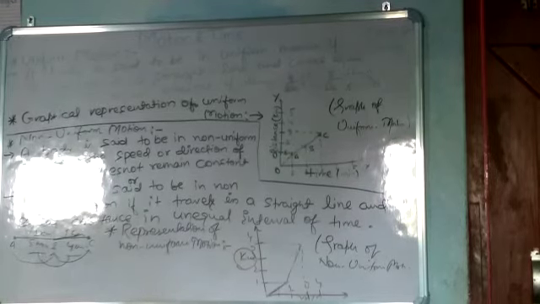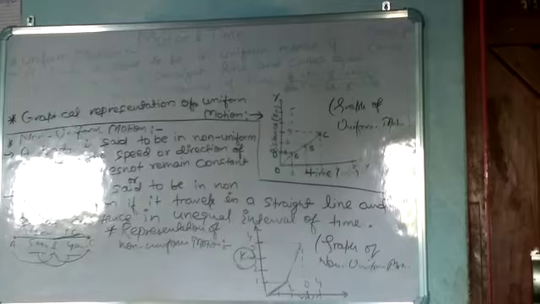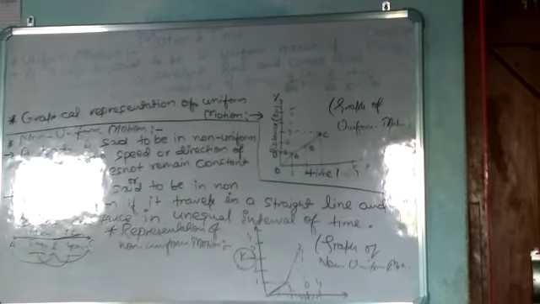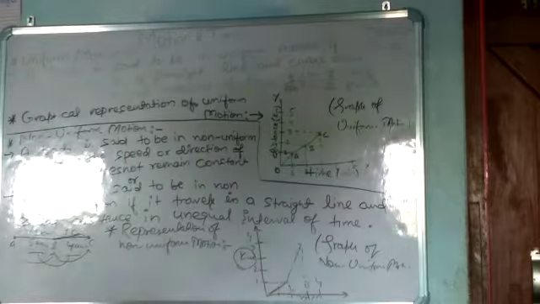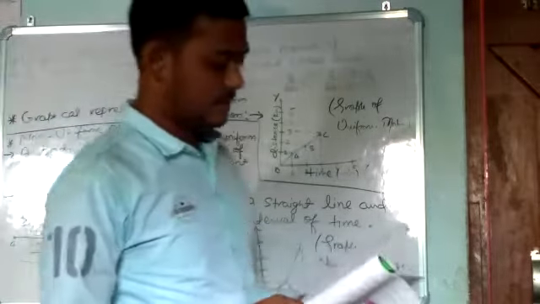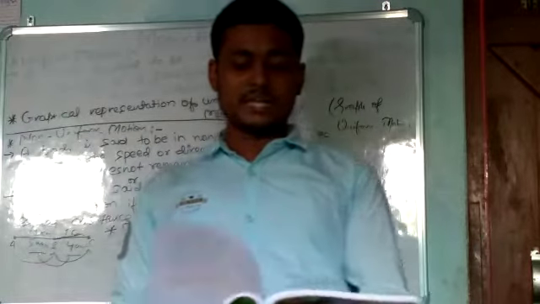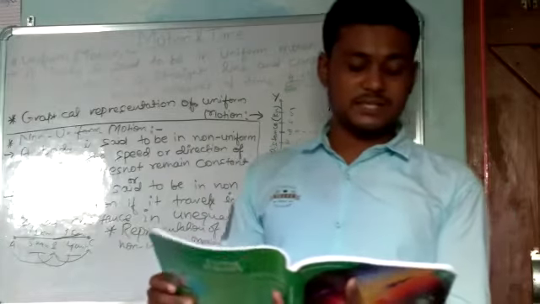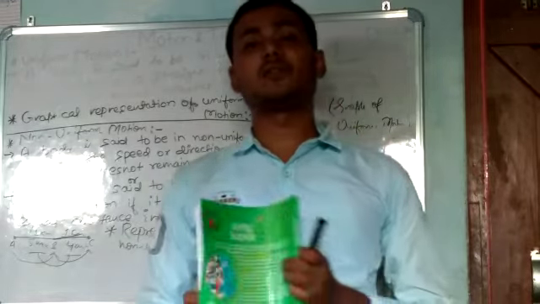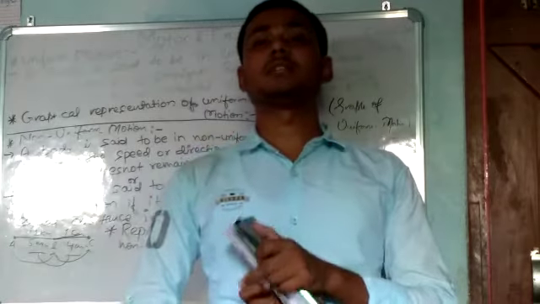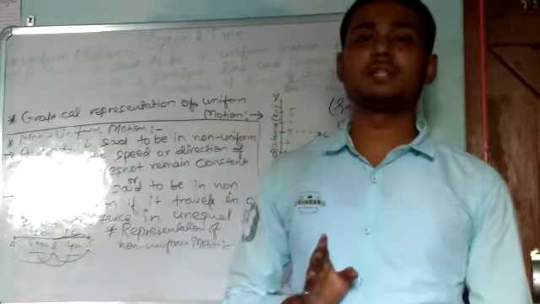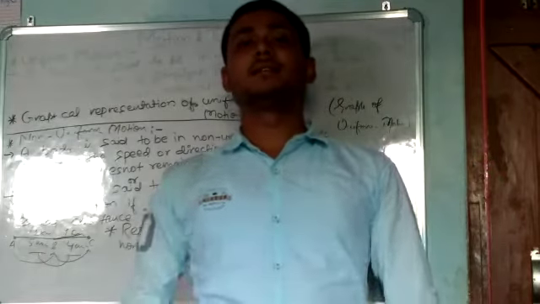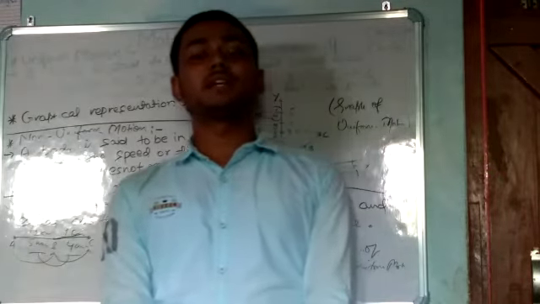So this is all about uniform motion and non-uniform motion. If anybody asks you to find the average speed of the entire journey, how will you find it? You just have to do one thing: sum all the distance covered by an object and divide it by the time taken during the journey.